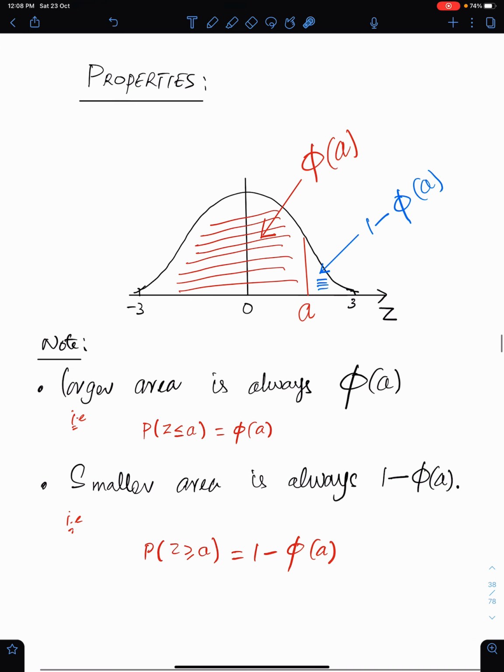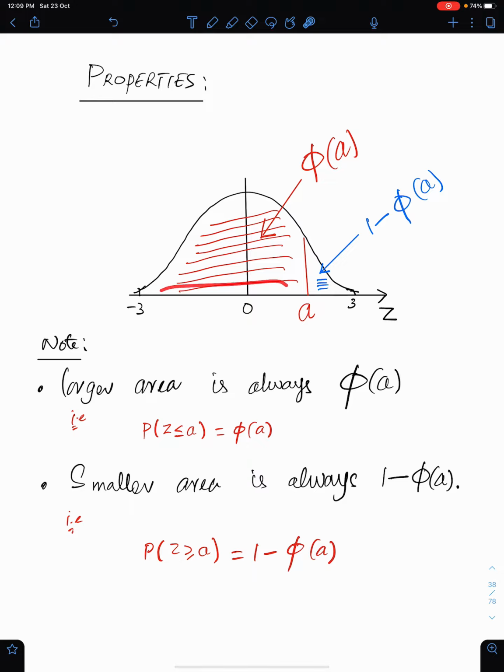Properties for the area of normal curve. These are the limits of the Z curve, minus 3 and 3. These values are approximate, they are not fixed. This area is not exactly 100%, you can say it is 99.9%. So these are approximate values, and never use these values as the lower limit and upper limit while using the latest version of the calculator, the new calculator. We never consider these values as the lower and upper limits.